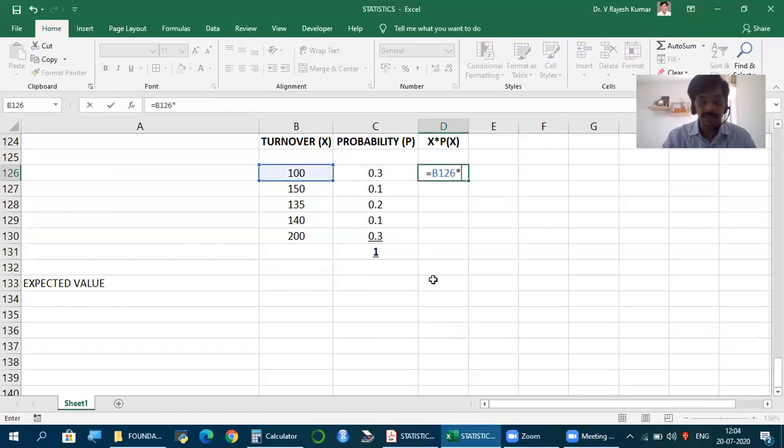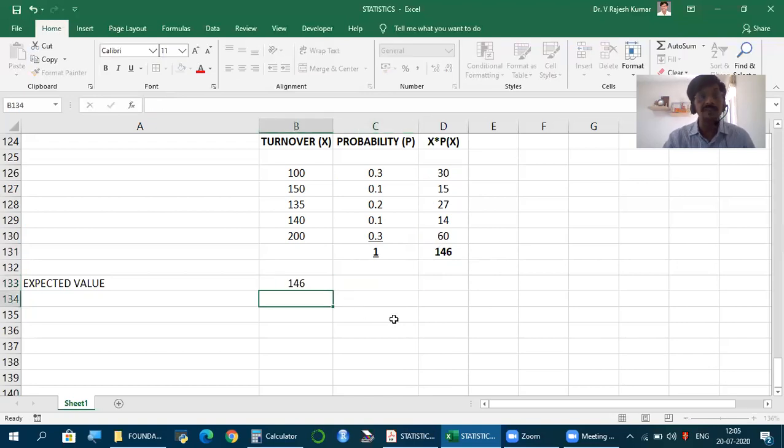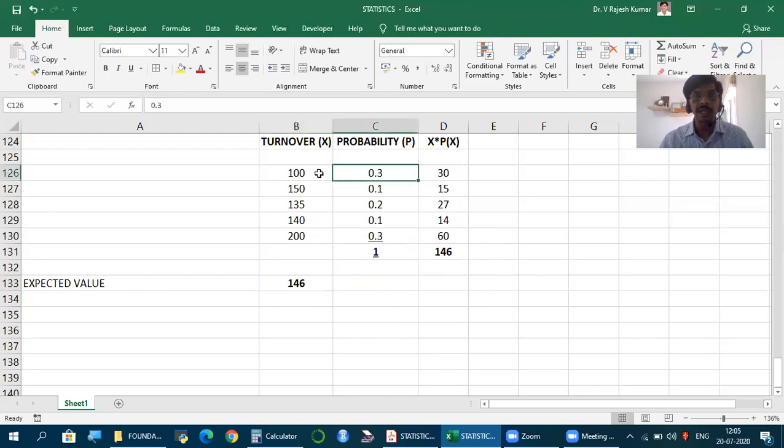So x into probability: 100 into 0.3, 30; 150 into 0.1, 15; 135 into 0.2, 27; 140 into 0.1, 14; 200 into 0.3, 60. Take the total. Friends, this 146 is expected value, or what we call as mean. So on an average, what may be the turnover for next year? 146 crores. So there is 30% chance the turnover next year may be 100 crores. 10% chance it may be 150 crores. But on an average, what can we expect to be the turnover for next year?